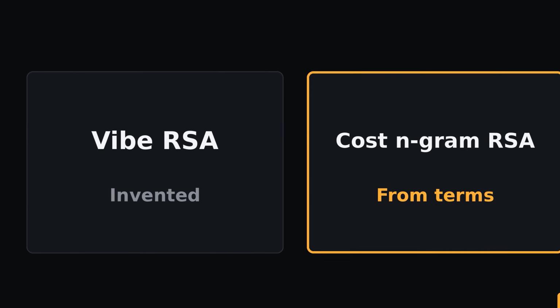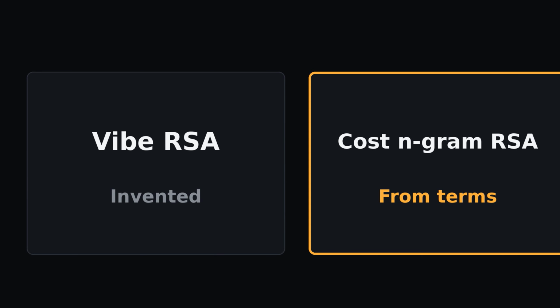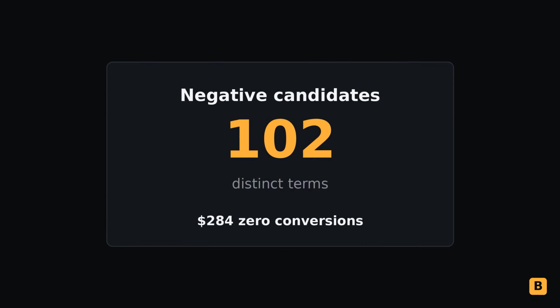Ask the model for pin suggestions too, but keep pins sparse. One headline pinned to position 1 if it carries the highest cost n-gram. Leave the rest unpinned so Google can mix. Paste the RSA draft into the ad group that already owns those terms. You are closing the loop between what people typed and what the ad now says. That is the only RSA job ChatGPT does well here.